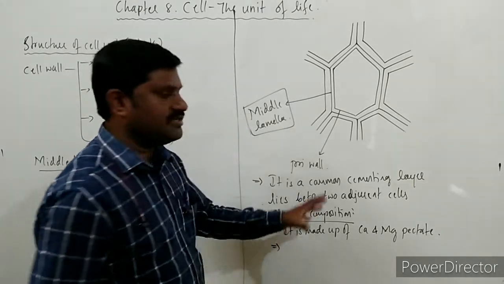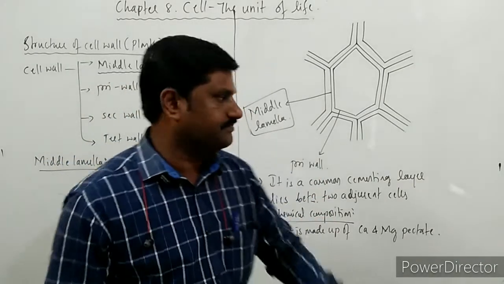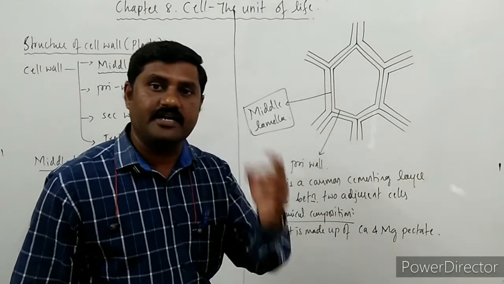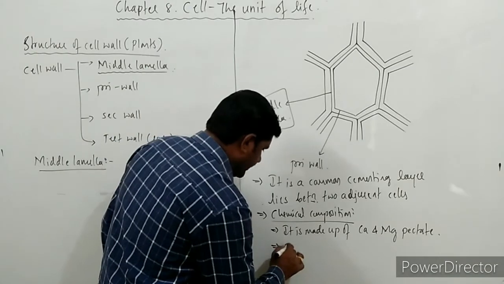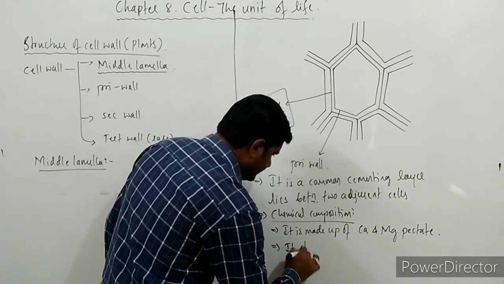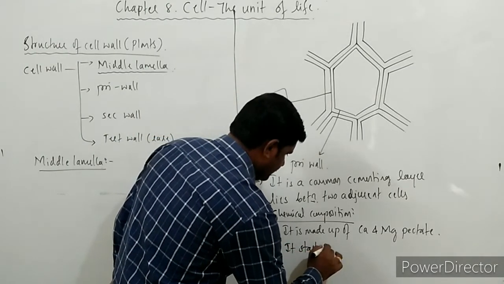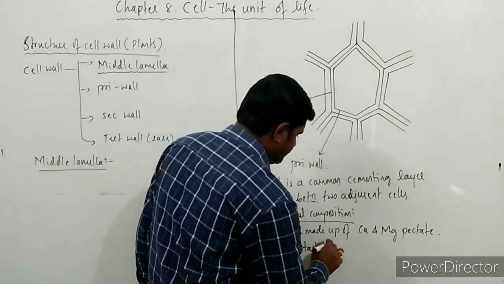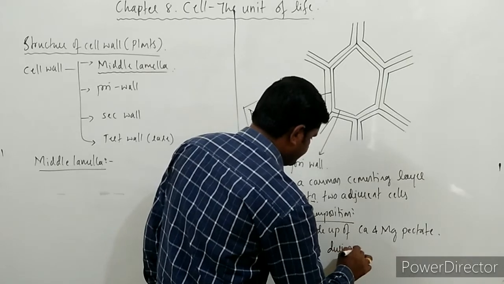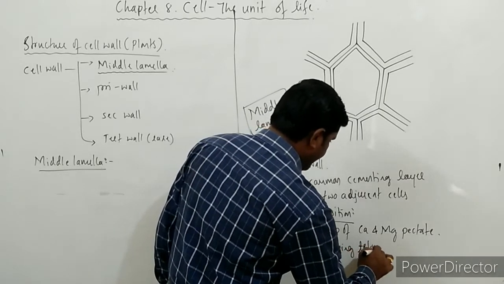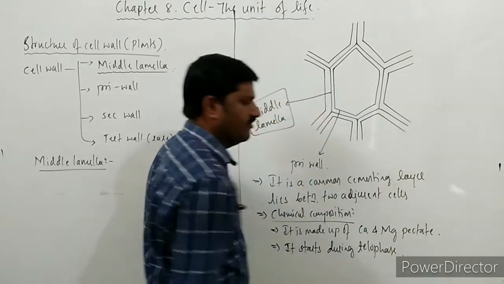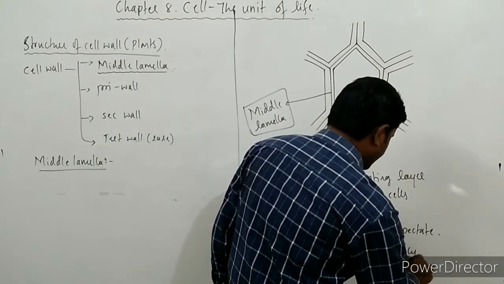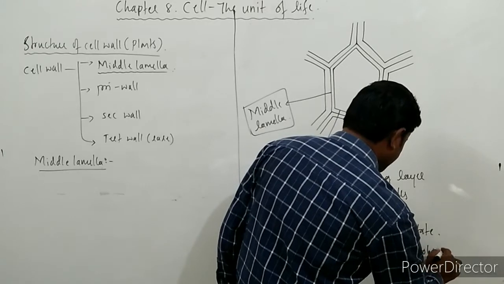And the formation of this middle lamella starts during the end part of the telophase. So the formation of the middle lamella starts at the end of the telophase, especially during cytokinesis.